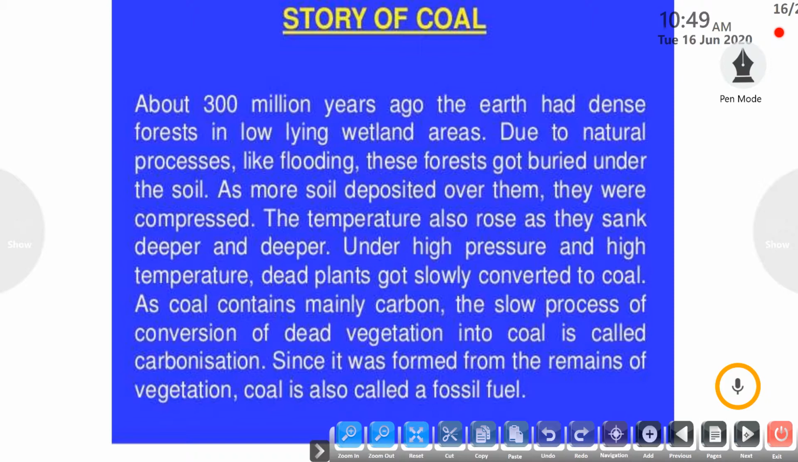Since it was formed from the remains of dead vegetation, coal is also called a fossil fuel. As you all know, fossil fuels are the dead remains of living organisms that were living in past centuries. Okay, so this is the history of coal.